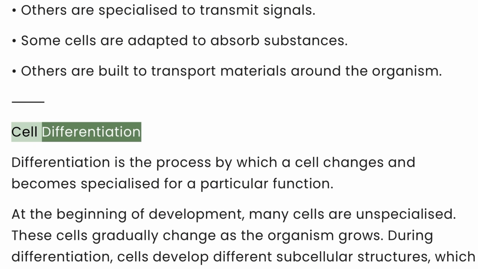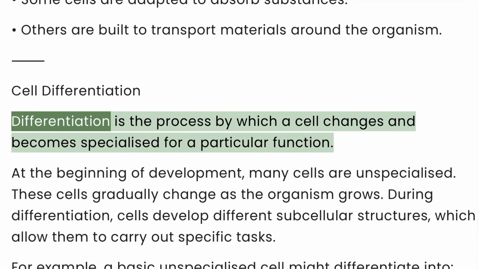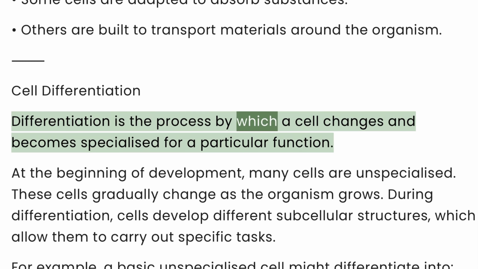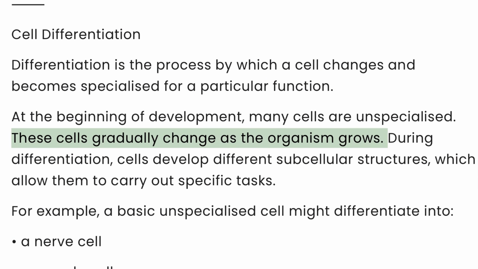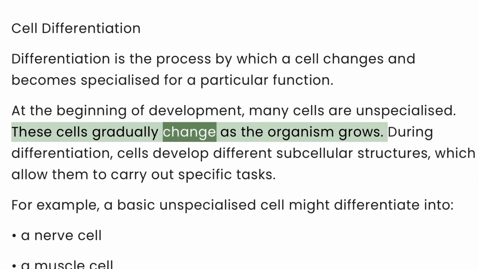Cell differentiation. Differentiation is the process by which a cell changes and becomes specialized for a particular function. At the beginning of development, many cells are unspecialized. These cells gradually change as the organism grows.